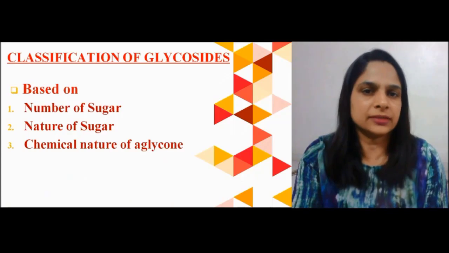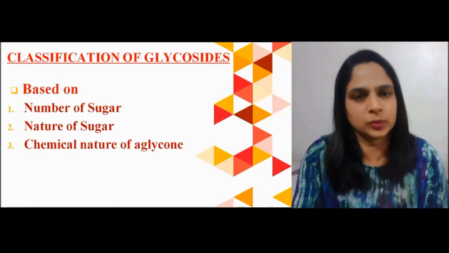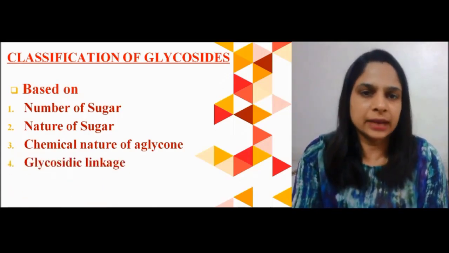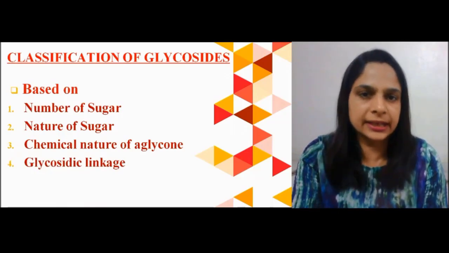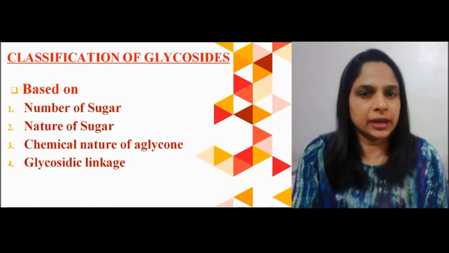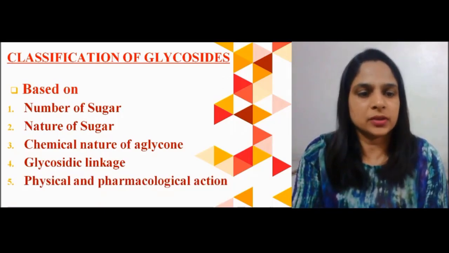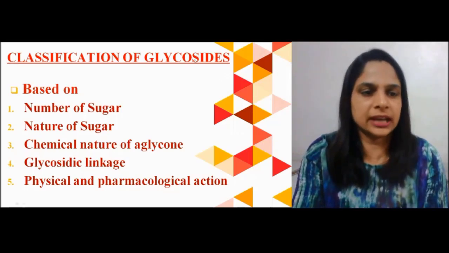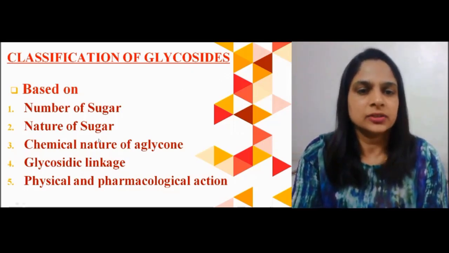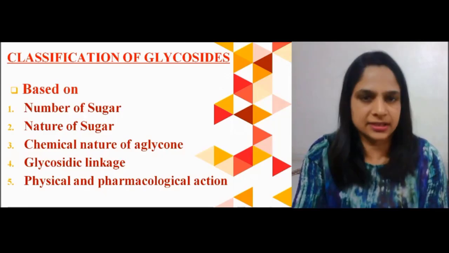Third, based on the chemical nature of the aglycone portion. Fourth, based on the glycosidic linkage of the sugar and non-sugar portion. And the fifth is based on the physical and pharmacological action of the glycosides. So these are the five different categories by which glycosides are classified.